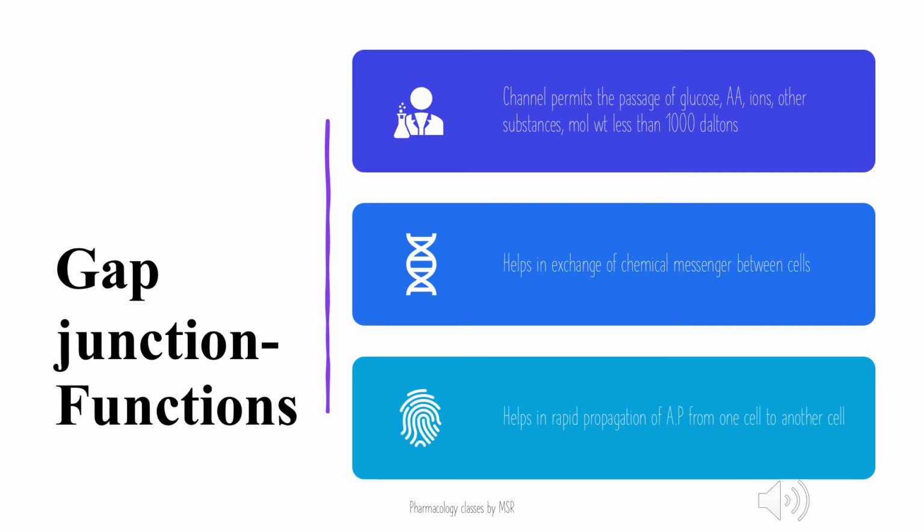Gap junctions help with the exchange of substances between the cell membranes. These channels permit the passage of glucose, amino acids, other ions, molecules and substances with a molecular weight less than 1000 Daltons. They also help with the exchange of chemical messengers between cells for the propagation of the action potential from one cell to the other. All these are the functions of the gap junctions.